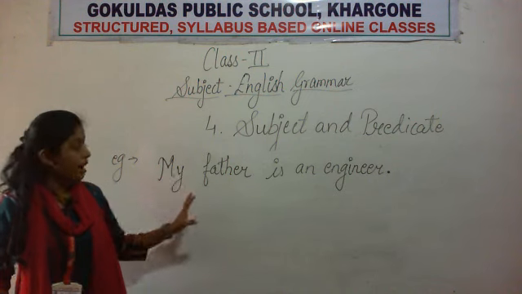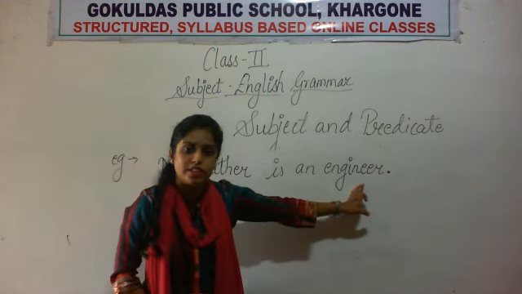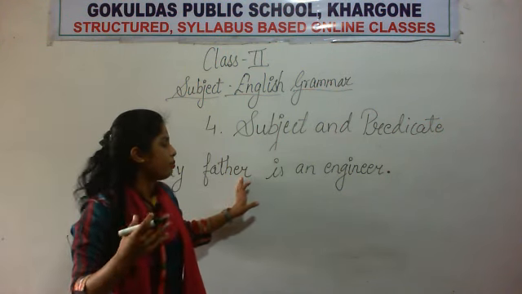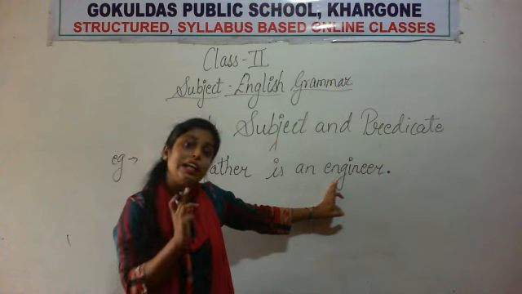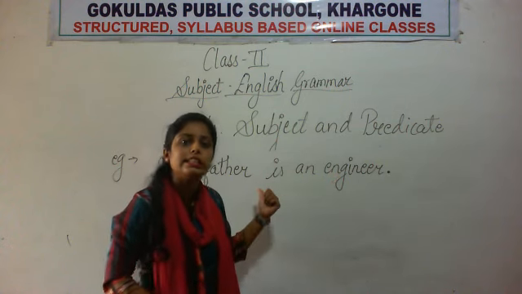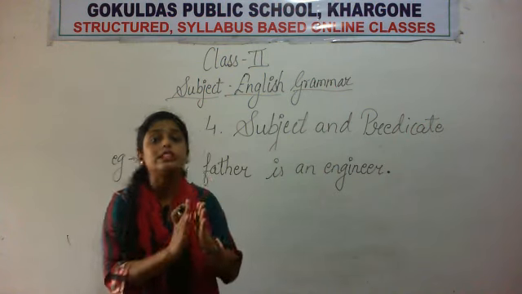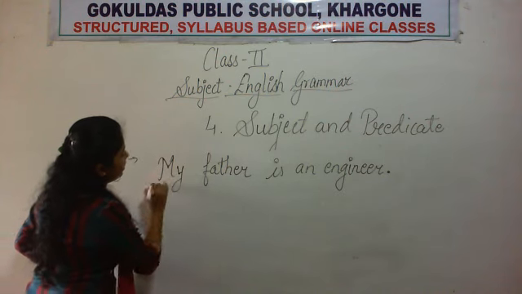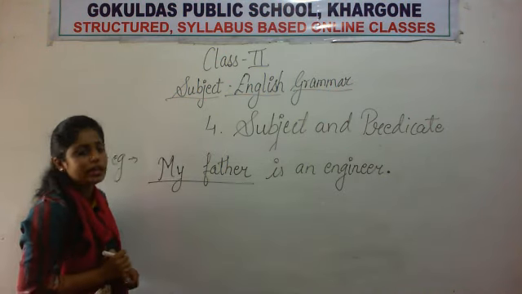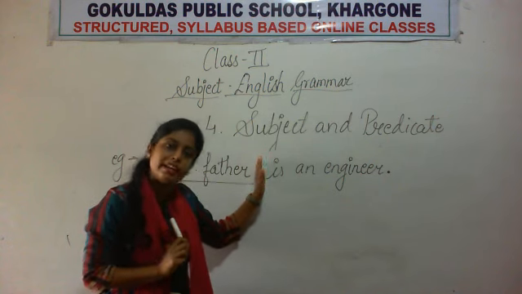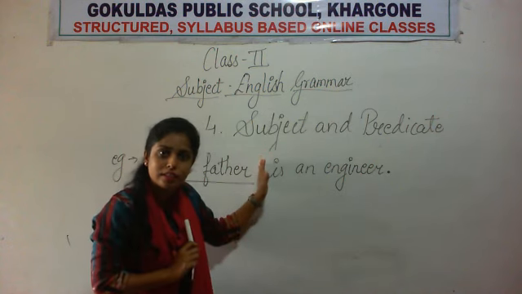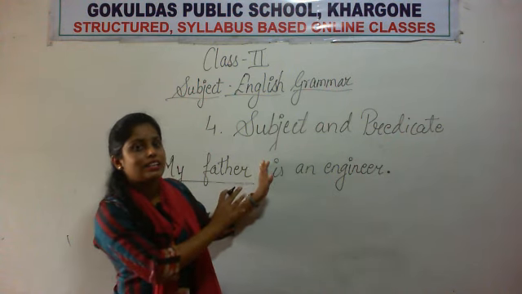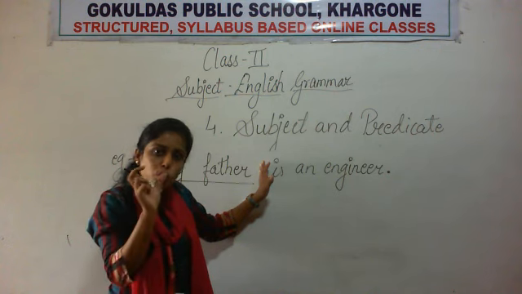Sentence I have taken. My father is an engineer. In Hindi it means that मेरे father, मेरे पापा, my father is an engineer. मेरे father एक engineer है. Okay, so now in this sentence we have to separate the subject part and the predicate. Okay, so here in the sentence my father. Okay, who is an engineer? My father. मेरे पापा. Okay, who is an engineer? My father. So the part of the sentence that answers who, जो हमें who word का आंसर दे रहा है.